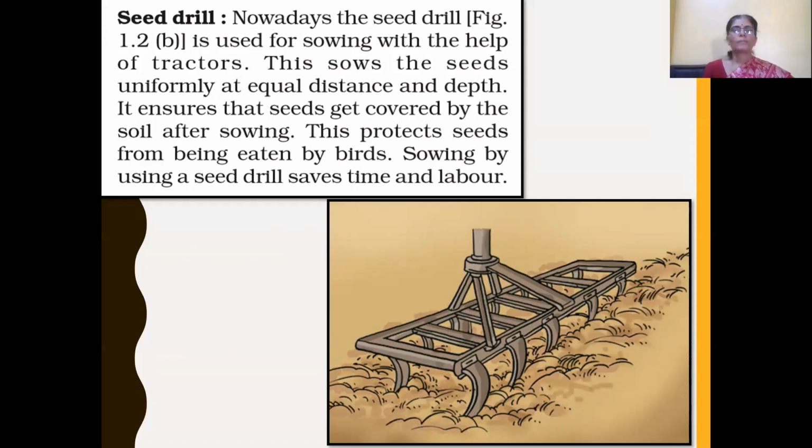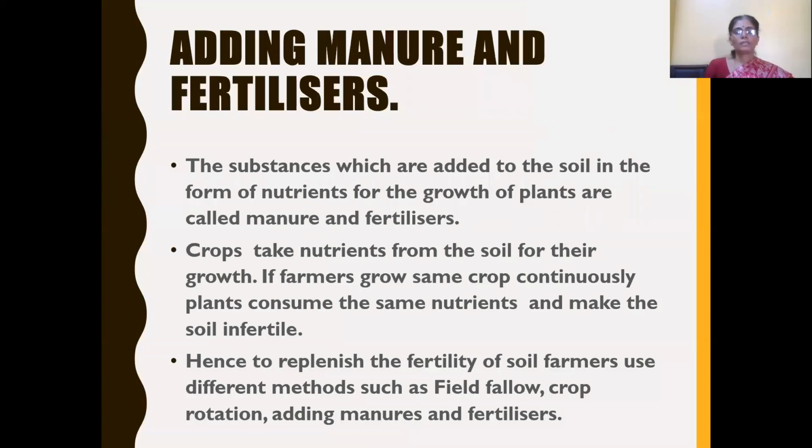So the seed drill is an agricultural implement which is used for sowing. Here we have learnt about two types of seed drill: the traditional seed drill and the modern seed drill. The traditional seed drill is pulled by bullocks, and the modern seed drill is driven by a tractor.